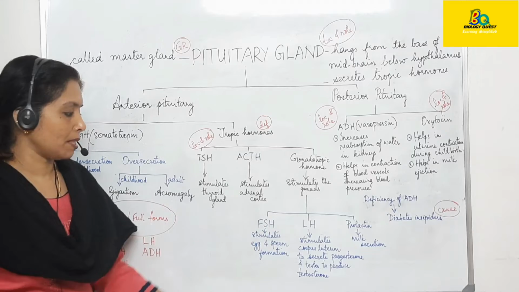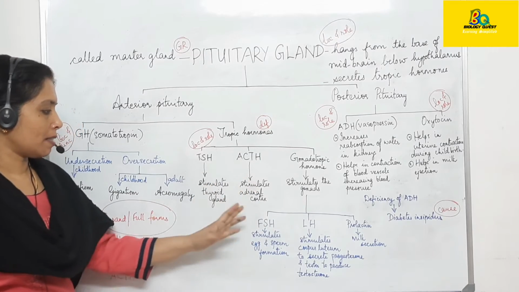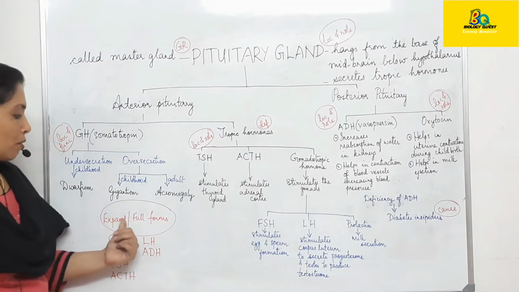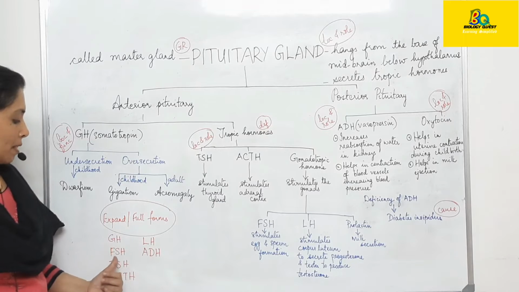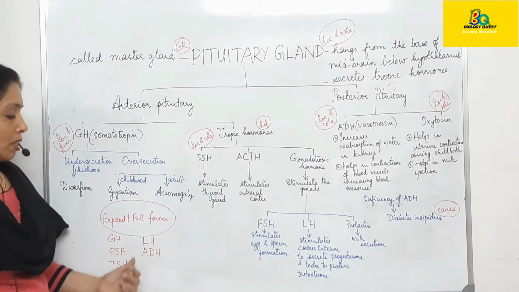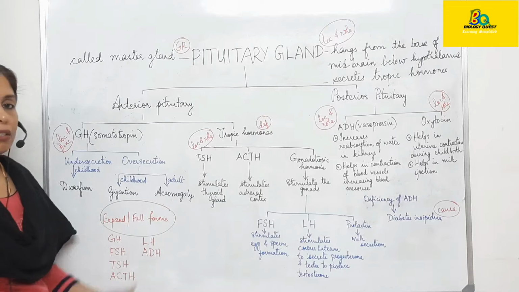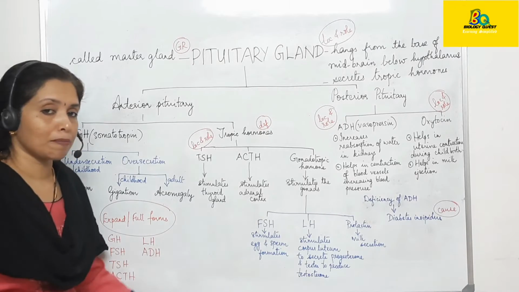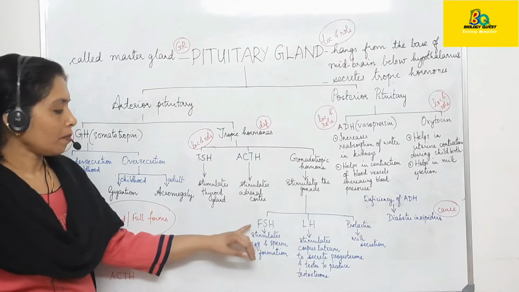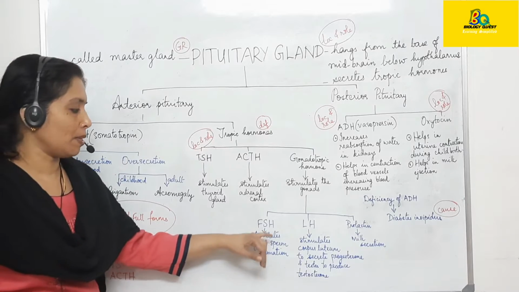Full form is important. Expansions of all these can be asked. Expansions of full forms of GH, FSH, TSH, ACTH, LH and ADH. All the full forms are important. Study the spellings also correctly. Now, FSH is follicle stimulating hormone.